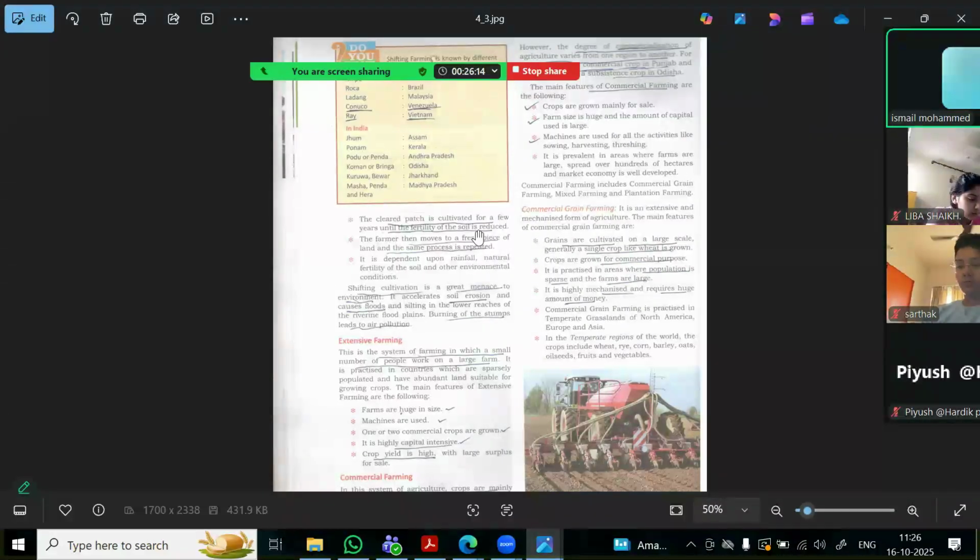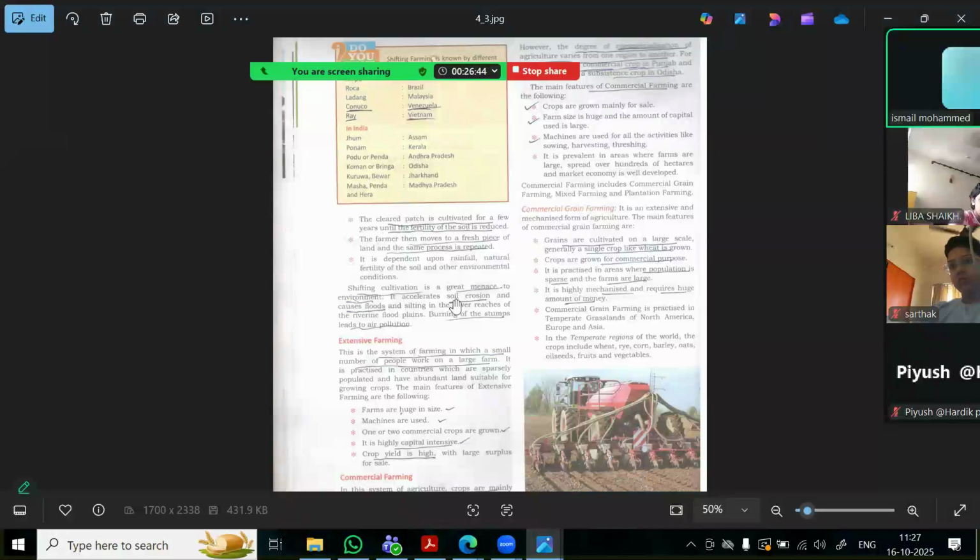Then they can no longer do the cultivation. The farmer then moves to a free piece of land, and the same process is repeated: cutting the trees, setting them on fire, mixing the ashes with the soil, and then cultivation on the new piece of land.